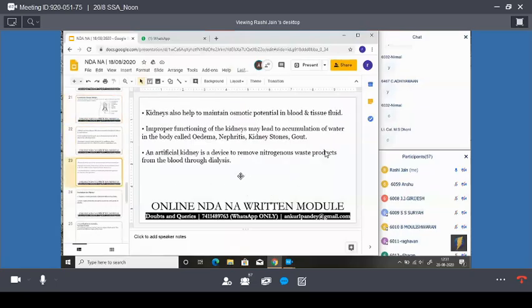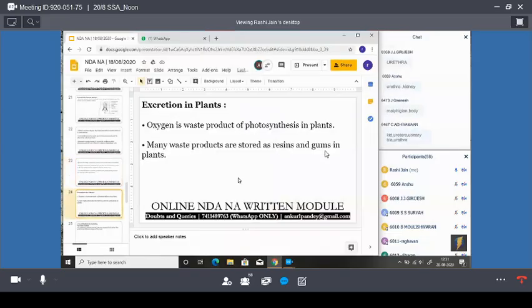Tell me the parts of the excretory system. Can you tell me the parts of the excretory system, guys? If the kidney does not work properly, which disease can occur?